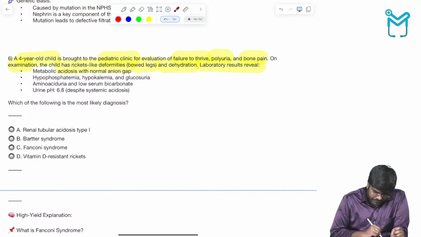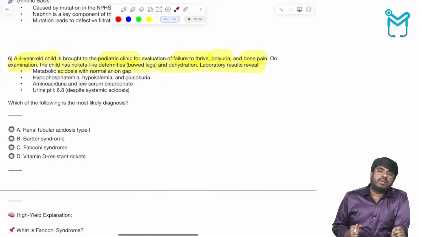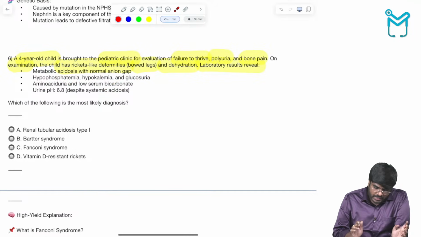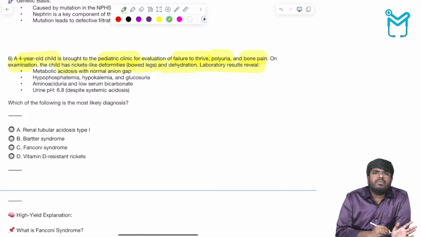Let's check. Here there is hypokalemia, glucosuria, hypophosphatemia, amino acid loss, bicarbonate loss. Now I know what the answer is. Glucose loss, amino acid loss, bicarbonate loss, phosphate loss, potassium loss, everything is getting lost, which means this person has a defect in the PCT.